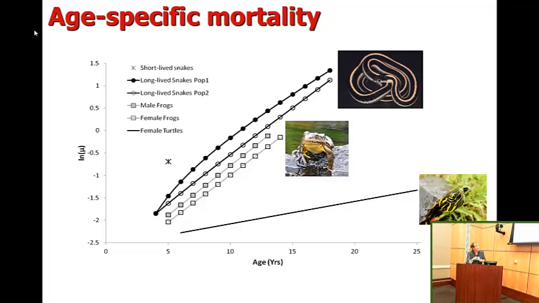For frogs, we were able to compare and contrast males and females, and we saw no difference between male and female mortality for the yellow-legged frogs. And then interestingly, for the turtles down here, our male data are still too sparse to work with. But females age significantly slower than the other species that we were considering. But all 3 species show mortality senescence with advancing age.